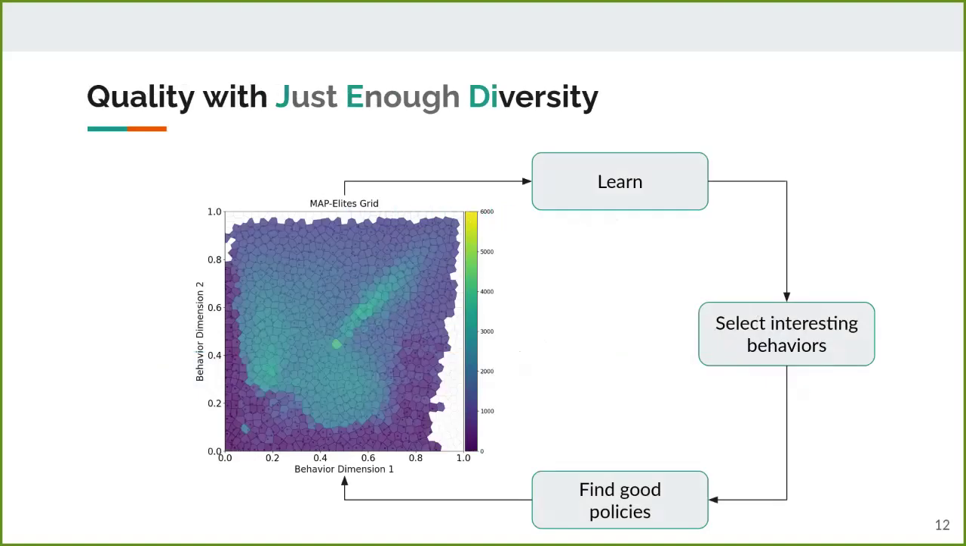The main loop of JEDi is then as follows. We learn the relationship between behavior and fitness with the Gaussian process. Then we select interesting behaviors from the Pareto front. We search for policies with these behaviors with evolution strategies.